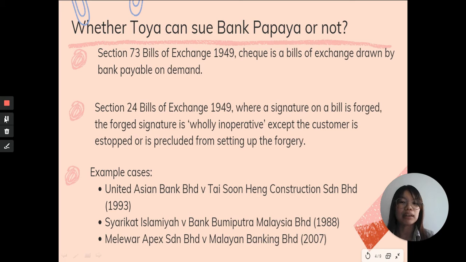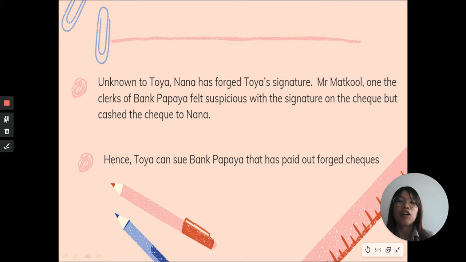There are many example cases we can refer to, such as United Asia Bank Berhad vs. Thai Sung Construction Sdn Berhad, and Syarikat Islamiyah vs. Bank Bumiputra Malaysia Berhad. For the case of Toya and Ben Papaya, Nana forged Toya's signature. Ben Papaya was not suspicious of the signature on the cheque and cashed the cheque to Nana. So Ben Papaya has breached the contract. Therefore, Toya can sue Ben Papaya, who has paid out false cheques.